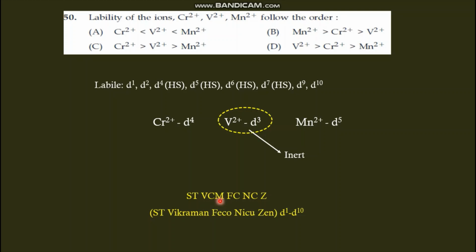Manganese is d5s2, so after removing 2 electrons it becomes d5. Here d3 corresponds to inert. Inert means least labile, so V2+ will be least labile. In the options, in option B, V2+ is least labile. So B is the correct answer.